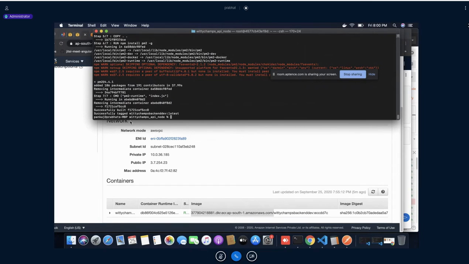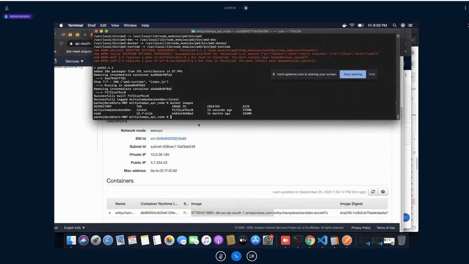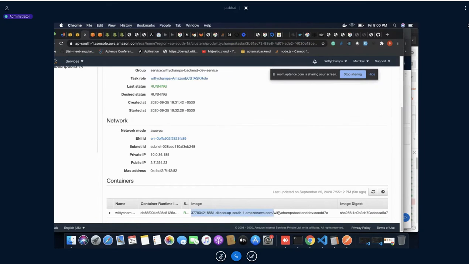Okay, so now you can see, docker images. See here, right now I have created an image with this name, with this tag, and this image ID. Now let's say I need to create the Docker image in this format.